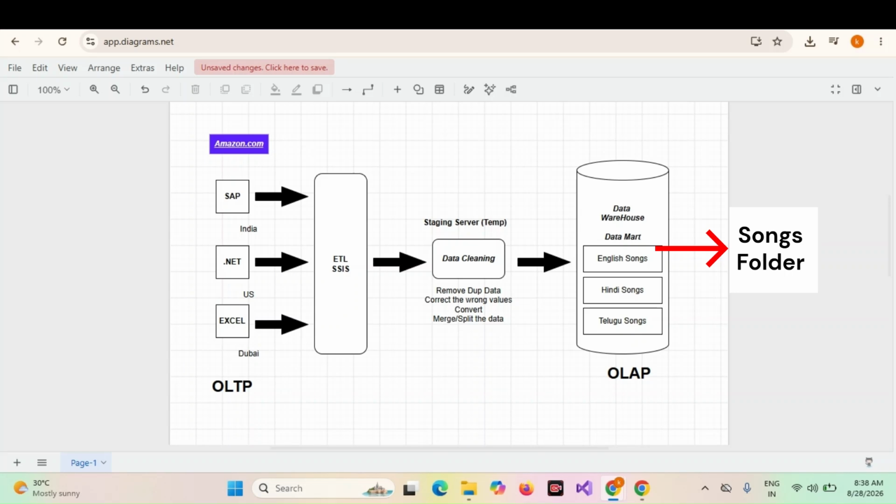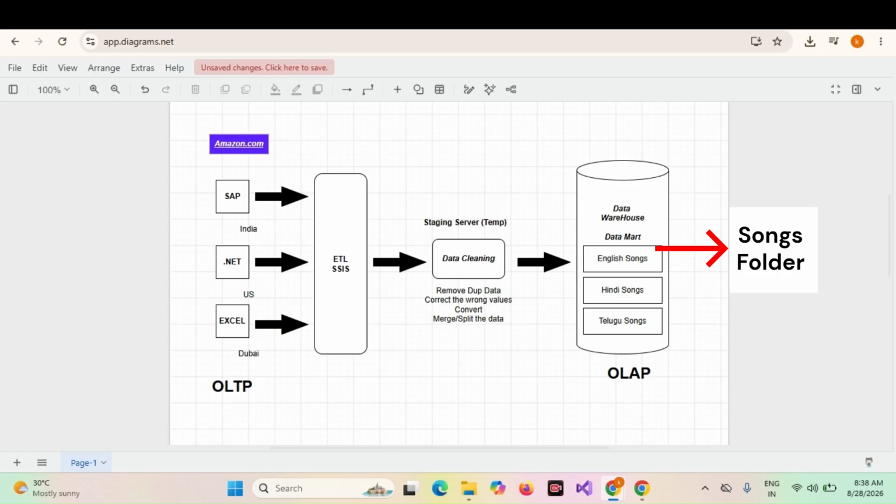From the last video, we discussed this diagram, right? So in this diagram, come to the data warehouse. The data warehouse is used to store the data. Inside the data warehouse, we have subfolders called data marts. A data warehouse is a centralized, bigger database. A data mart is a subset of data. Clear? Data mart and data warehouse, both of them store the data.